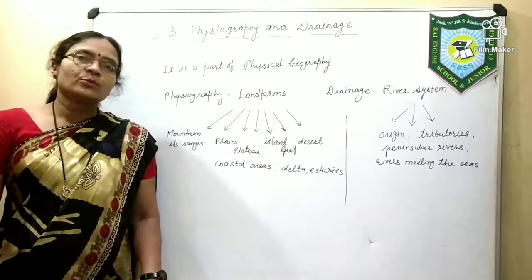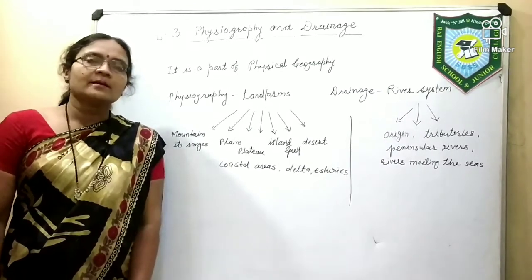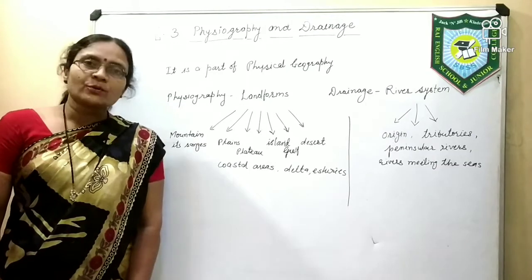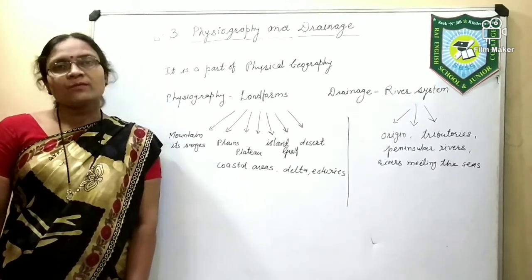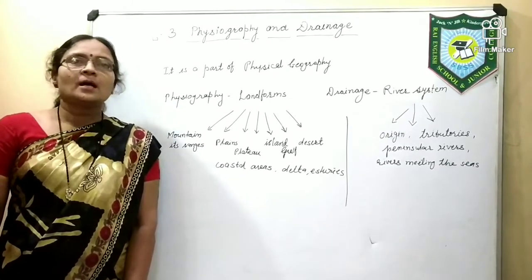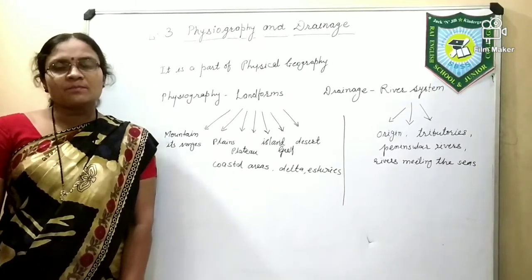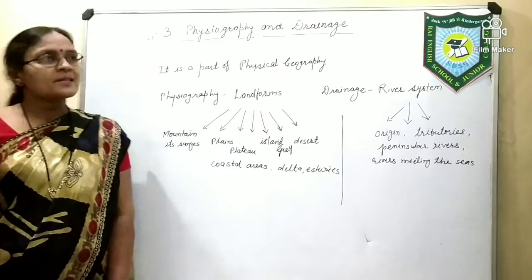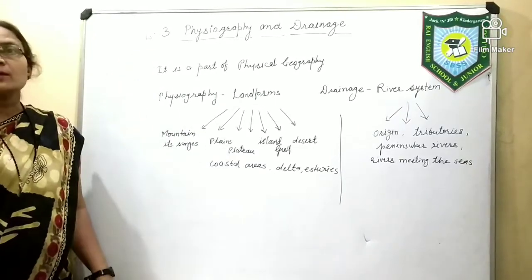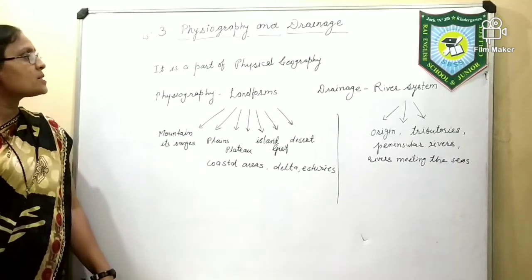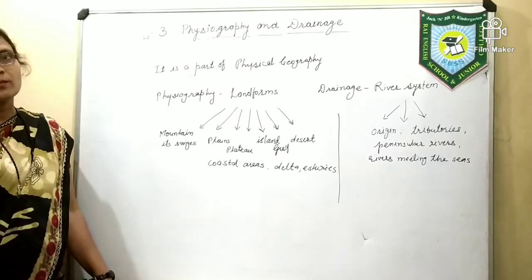Students, as you know, we have completed our second lesson, the location and extent, which was the introductory part of general geography of India and Brazil. Now we will be dealing with the physical divisions and drainage system of India and Brazil in lesson number 3, that is physiography and drainage. This is part of physical geography.